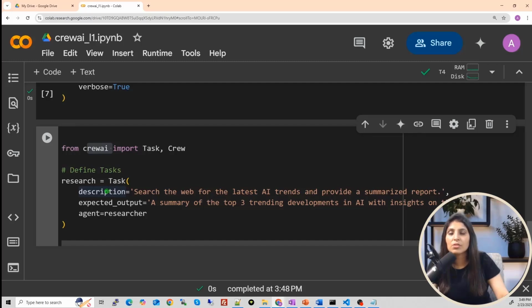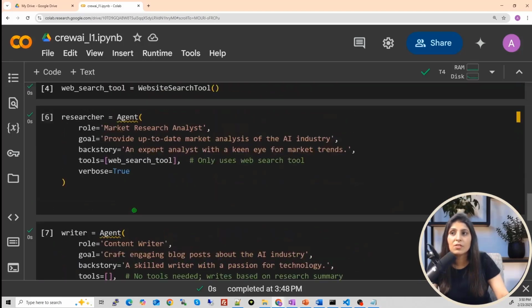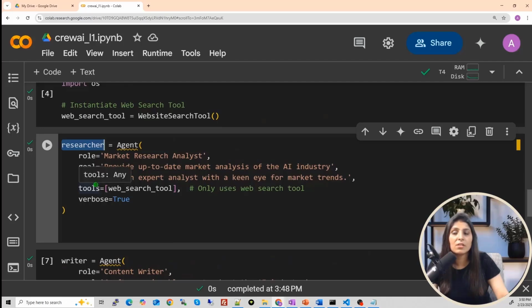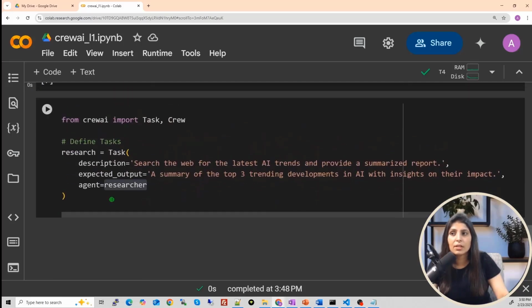We have 2 tasks. First is to search the internet and fetch news. Second is to write. So this is the first task, and the name of the task is research. And guys, as I've told you, we will provide these 2 things: description and expected output, and the agent. We are assigning to this task the researcher agent. So where is the researcher agent? Here we have defined the researcher agent. Researcher agent will use this tool. Okay. So this is the first task.